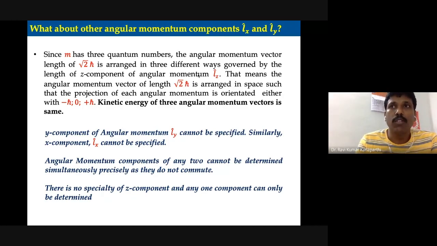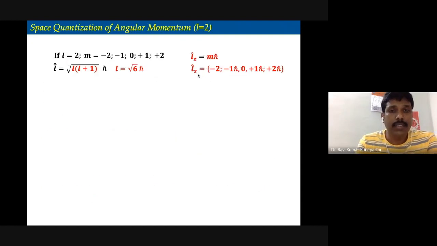So please remember that there is no specificity of the axis, and therefore no specificity about the angular momentum component. Many times I have written Lz, Lz, Lz. Don't be confused. Lz can be Lx or it can be Ly also. The only point you should remember is that one of the angular momentum components can be determined, and its spatial orientation with regard to the z-axis can be discussed and then visualized pictorially. That's all. There is no specificity with regard to the z-axis.